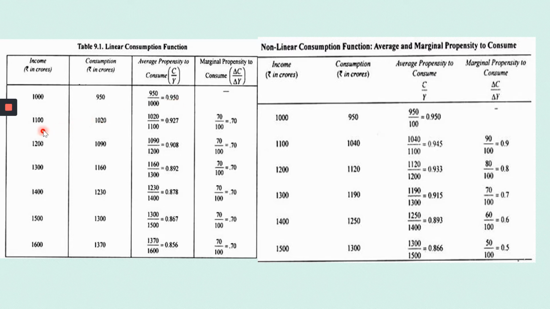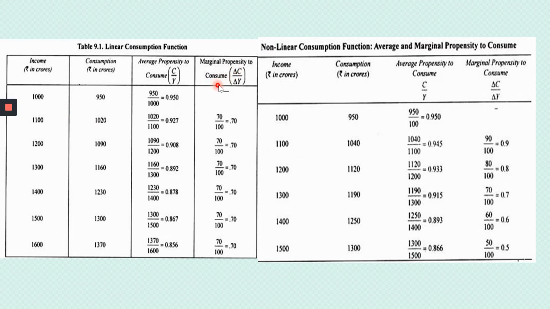So next, income is 1,100 and consumption is 1,020. So how do you calculate APC? C by Y. So 1,020 divided by 1,100, that gives me 0.927. So similarly, I calculate. So how do you calculate the APC? APC is calculated by dividing consumption by income. Consumption by income.